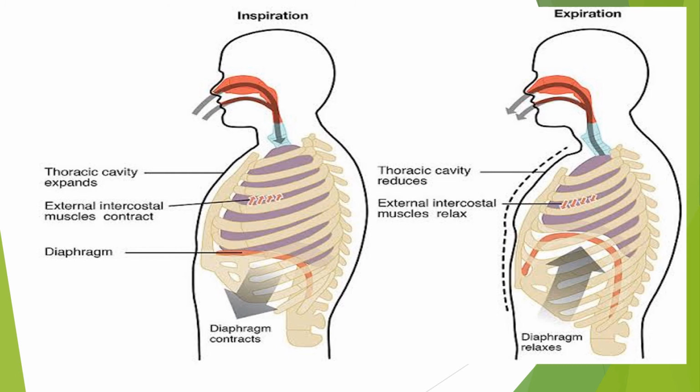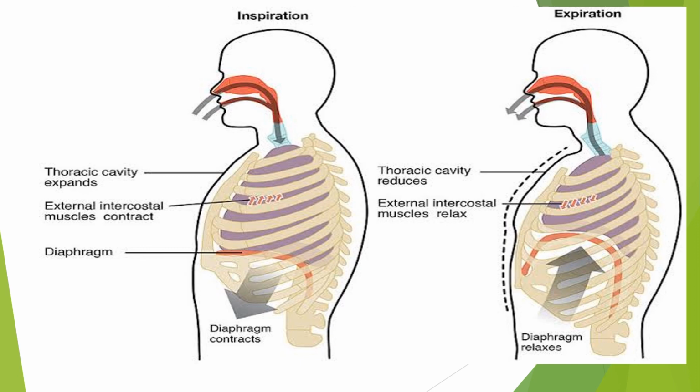When the external intercostal muscles contract, the ribs are pulled outwards and upwards. And the diaphragm, in the meantime, contracts and flattens. So the net volume of the thoracic cavity increases and the pressure of the air inside the lungs decreases. The atmospheric air, being at a higher pressure, rushes in through the nostrils and fills up the lungs. This is how we inhale.